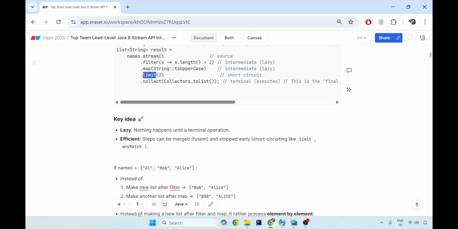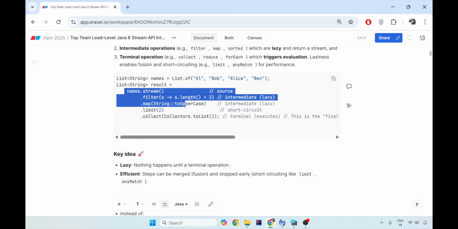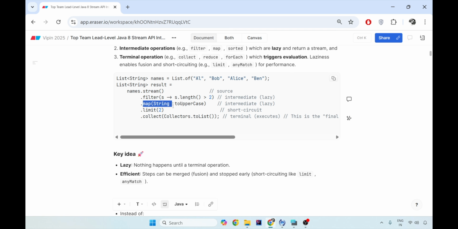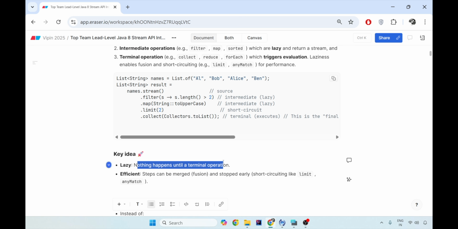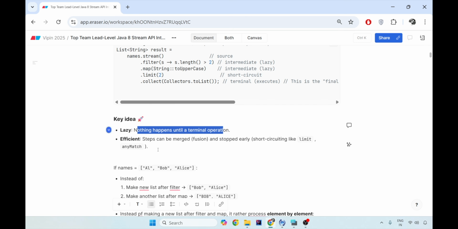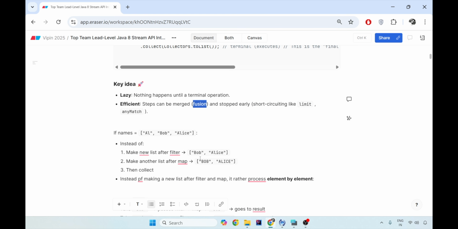Why is laziness very important? Because if the stream API is not lazy, all these steps will happen, but if you're not collecting it with a terminal operation, then what will you do with that? That is why laziness is very important, which is enforced by the terminal operator, which says apply the filter and map operations only and only if there is a collect operation or a terminal operation available, and hence it is lazy. That is, nothing happens until the terminal operation executes. To make it more efficient, there are a few short circuit operations and a few merged fusions that are provided as part of the stream API. Now you'd ask me, what is fusion?